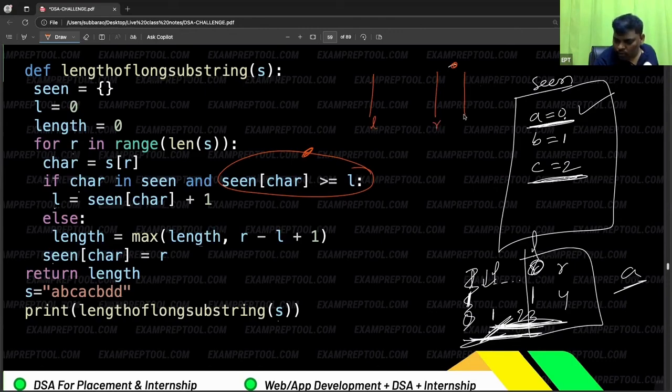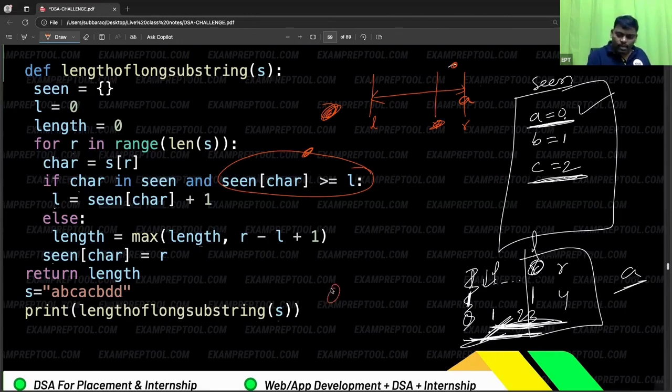Now one more new person I read. Careful. R will go here. This is the current window. The new person who came is A. This A is already repeated, already there in the seen array, but it is there here. There is no use because that part is already gone. So it should be there in the current window. Current window means L to R area, including L and R. So that is the purpose of this. I hope everyone got it.